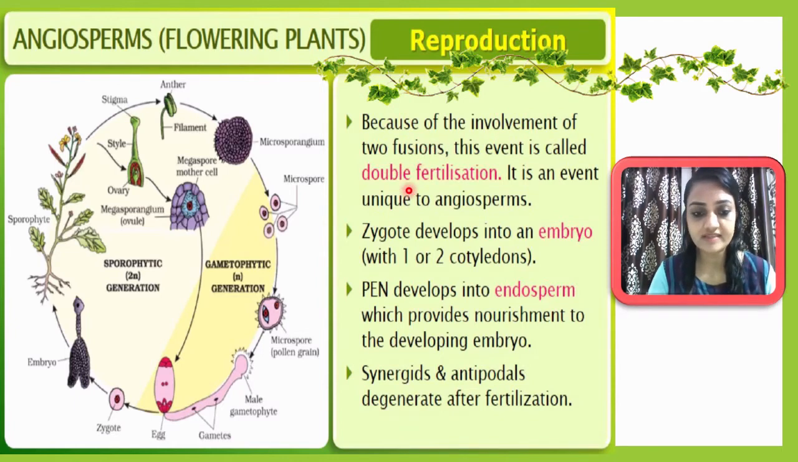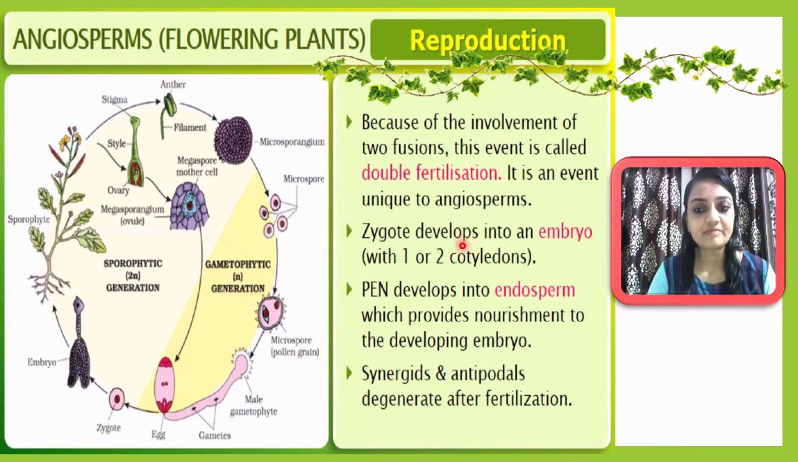Because once one gamete fuses with the egg cell, the second one will fuse with the secondary nucleus, and in this way one triploid structure will form and one diploid structure will form, and that's why this whole phenomenon where fertilization occurs two times is called double fertilization. It is an event unique to angiosperms. So this is an event only found in angiosperms. Okay, that's why it is written here that this is a unique event of the angiosperm. Here double fertilization is a very general phenomenon.